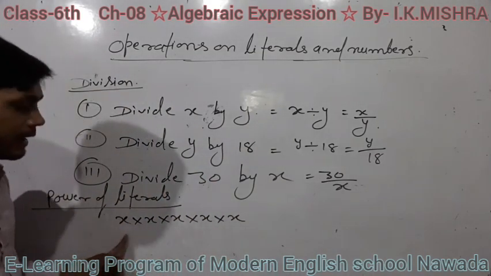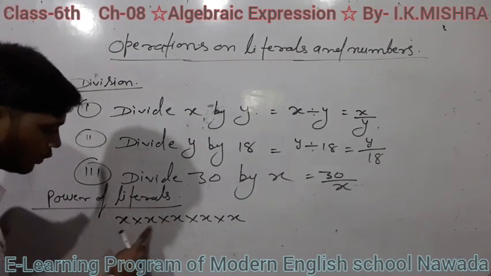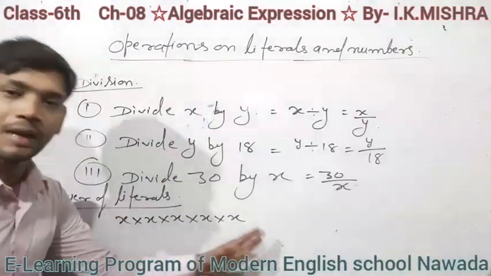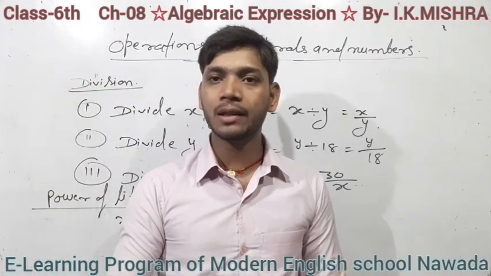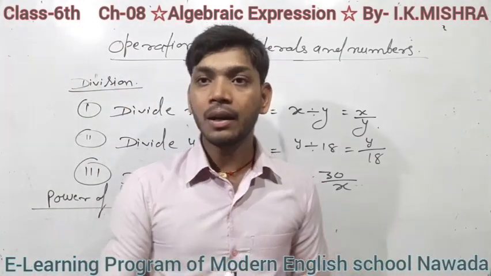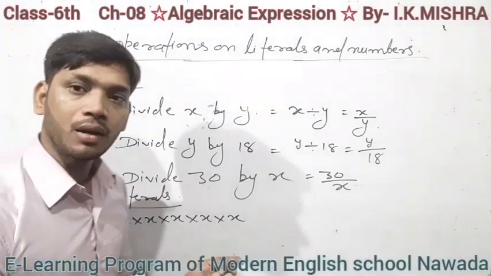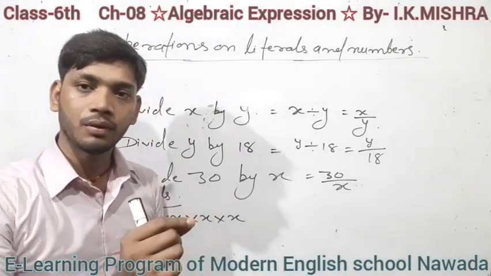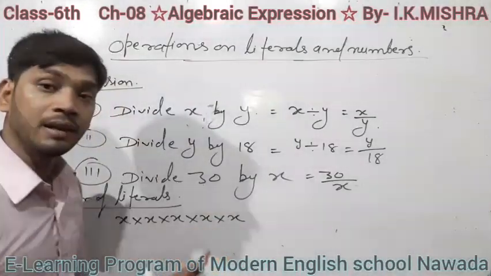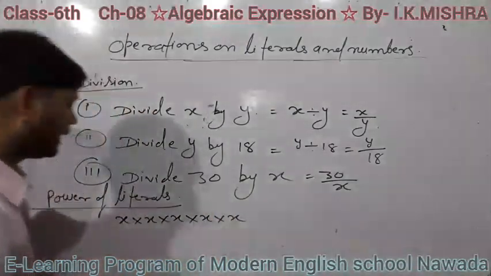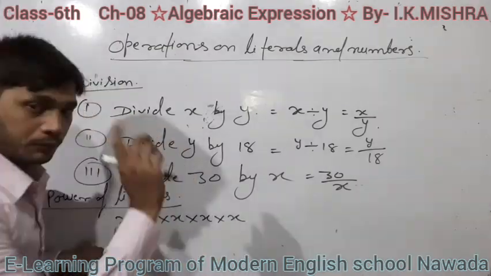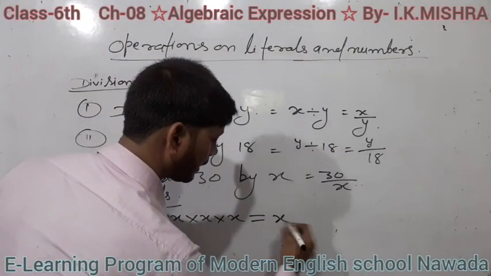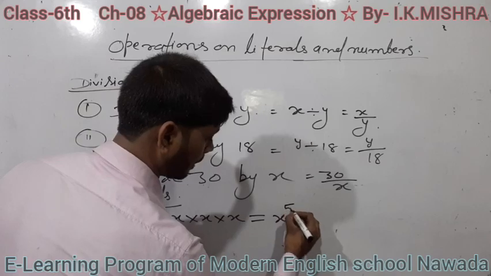Here x is multiplied 1 2 3 4 5, 5 times by itself. When a number is multiplied by itself, it is written in power form. Here x is written 5 times, so it will be written x to the power 5.